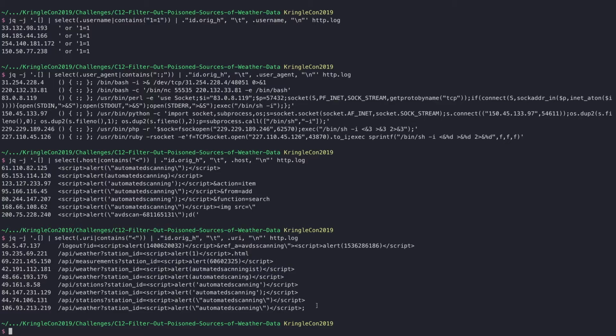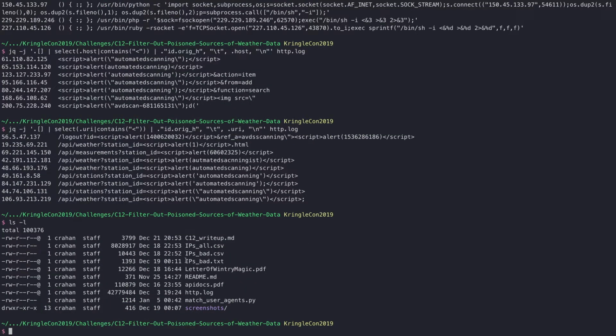What I did to kind of, I'm not going to say solve this, but how I did this is I gathered all of these IP addresses together into a file named IPs_bad, and I added a bit more information in there. So let me show you what that looks like. Actually, let me just open it up.